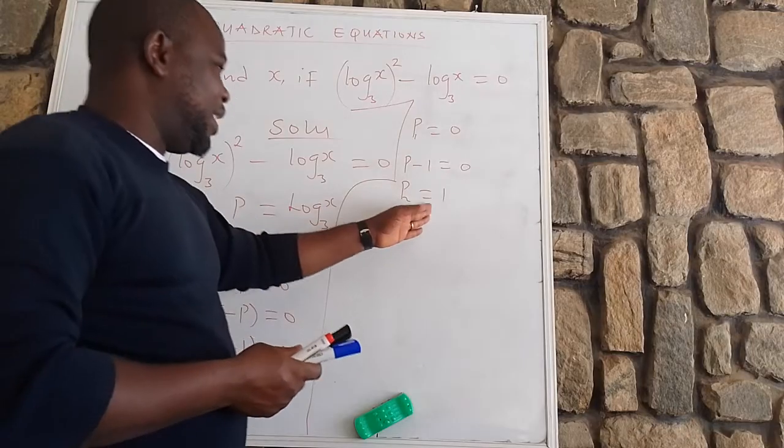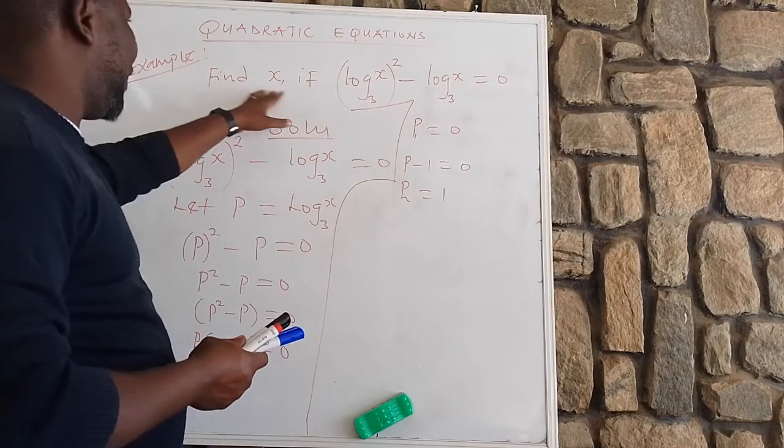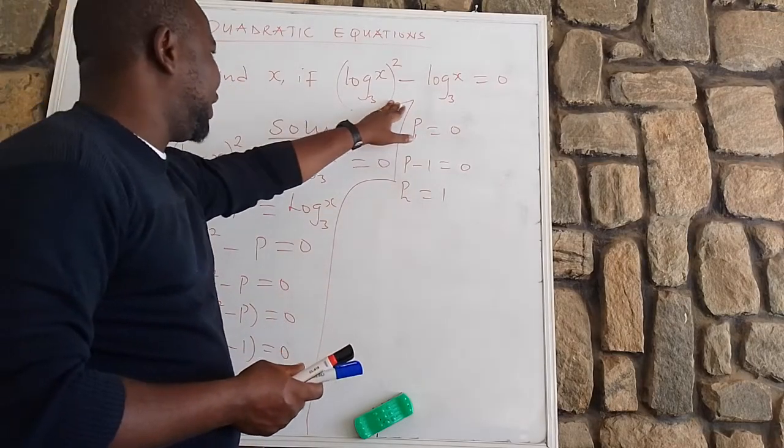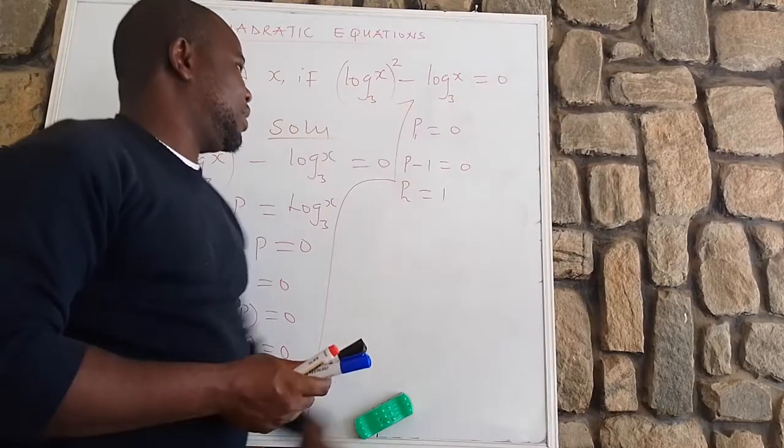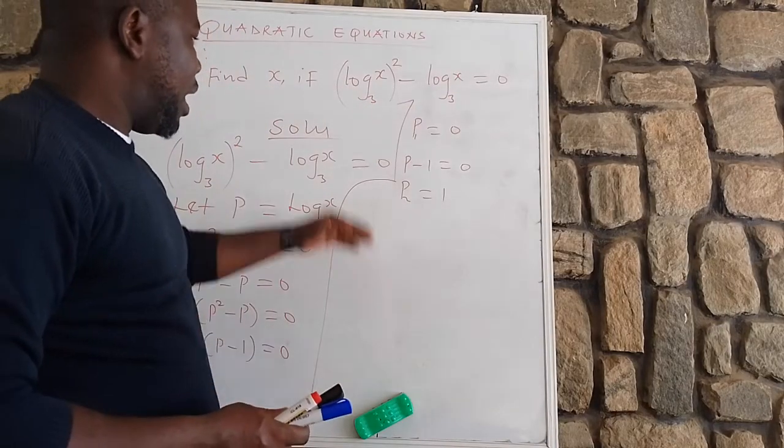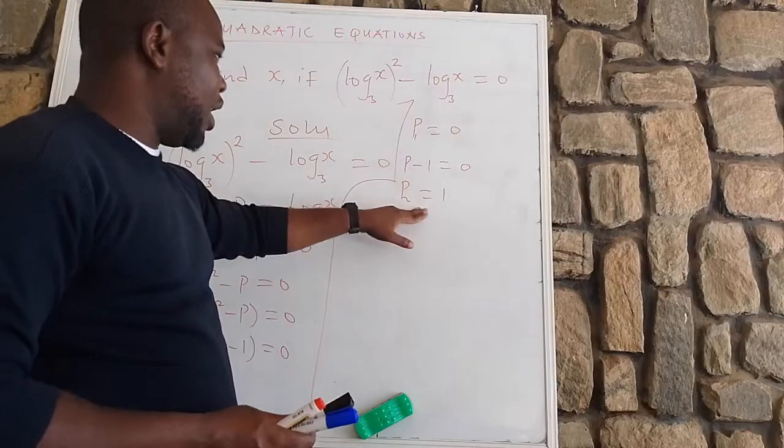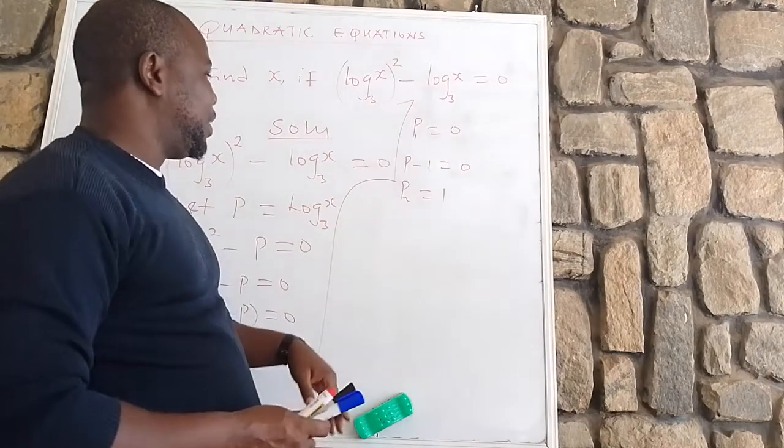Now, we cannot just stop here, because they said we should find x. So to obtain x, we have to follow this procedure.